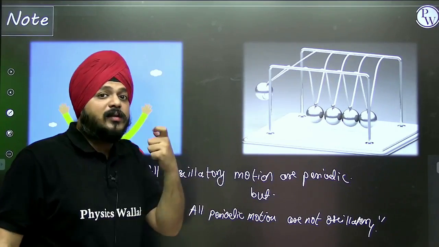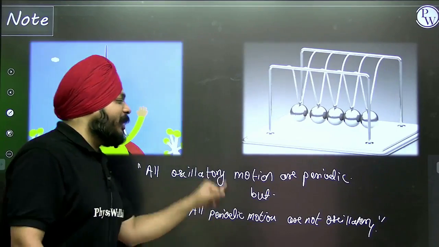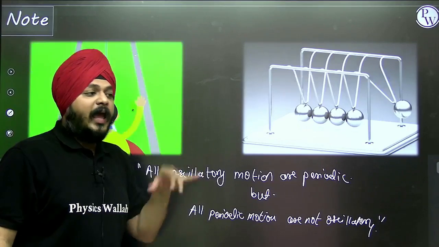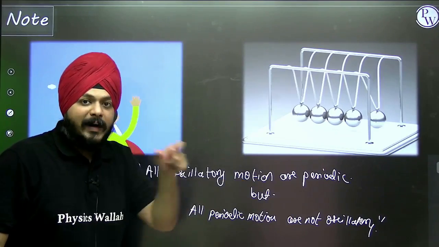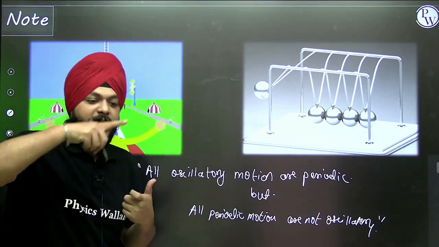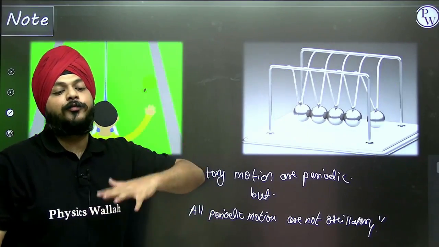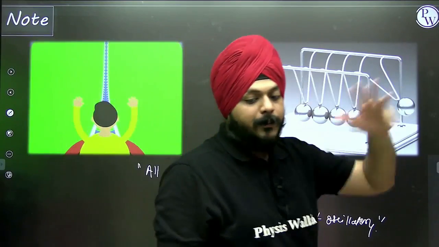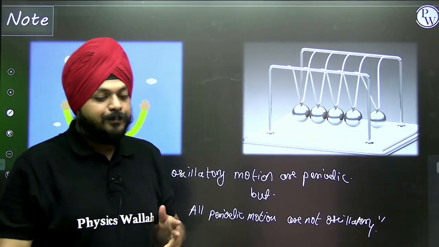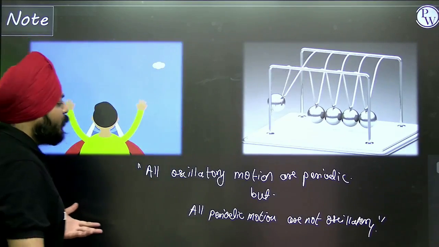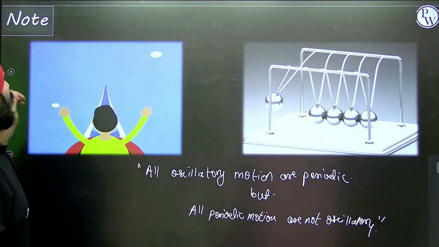Because in periodic motion we are still independent to select the path. In both cases the path should be repeated at regular time intervals, but in periodic motion you have a right to select the path. In oscillatory motion we are bounded; we compulsorily have to follow to and fro. So this is the most important note: all oscillatory motions are periodic, but all periodic motions are not oscillatory.